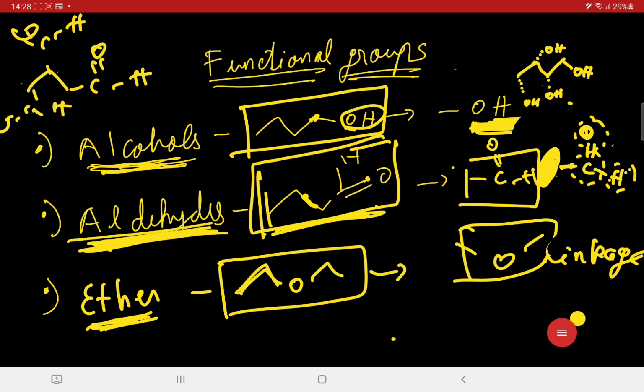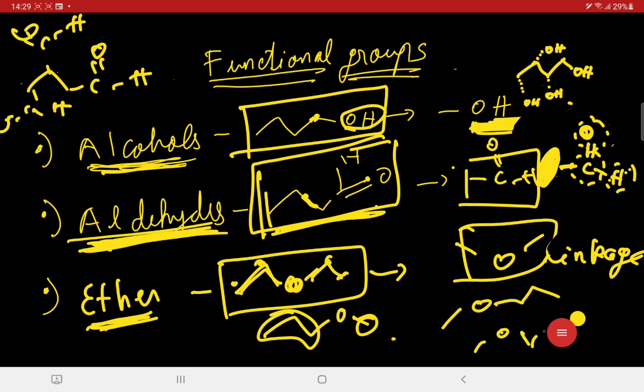These are the ethers. It should link two carbon chains together with the help of O. Like in this case we have two carbon chains having 2 carbons in each, and this is also an ether. It links a group with 3 carbons and another with 1, and we can use it like this. This is also an ether, but make sure that it should be a carbon chain. Like in this case, if I move this oxygen to the extreme right and there is no carbon to be bonded with, but I come in contact with the hydrogen, this will give rise to an alcohol, and it will not be classified as an ether.